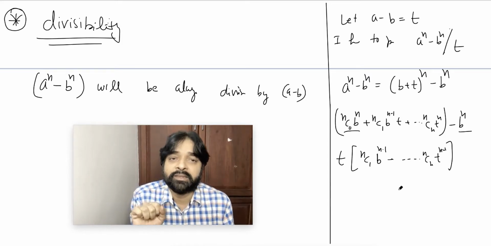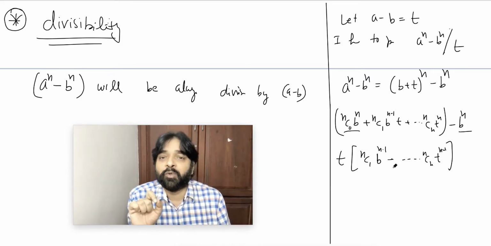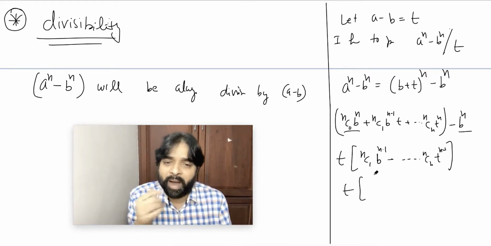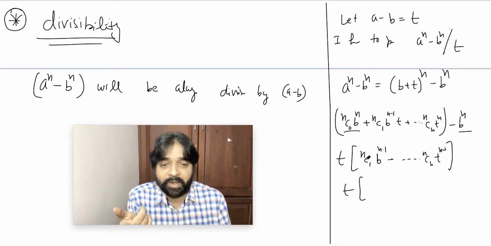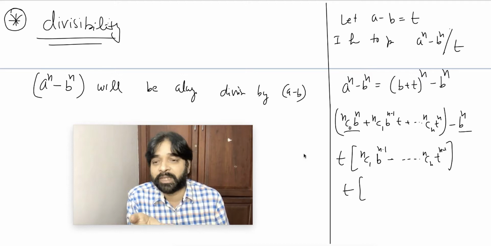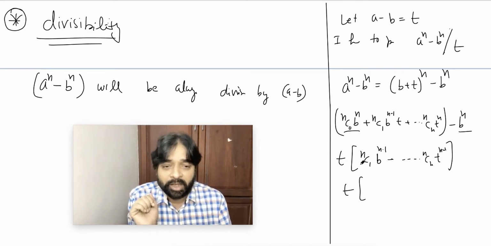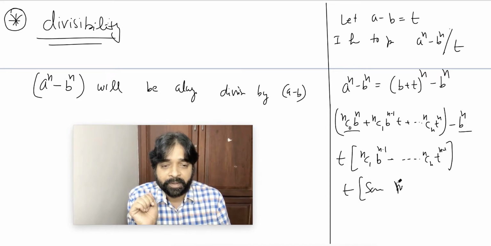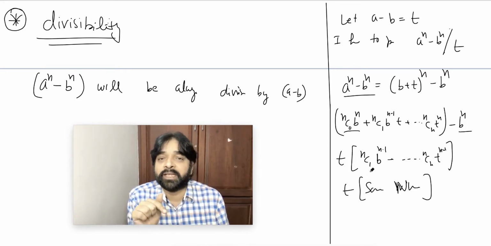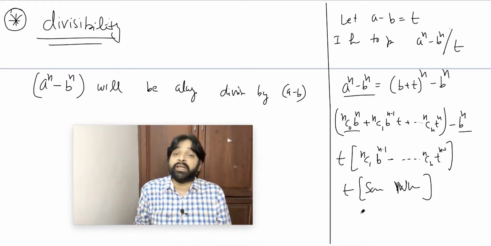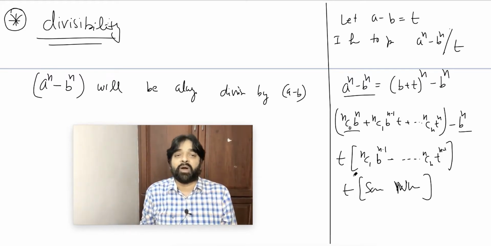So what we prove is that a power n minus b power n is t into some integer. Why integer, sir? Because nCn will be always an integer and b is already assumed, t is the factor we are taking out. So this is t into some number. That means a power n minus b power n will be divisible by t, and t is nothing but a minus b.